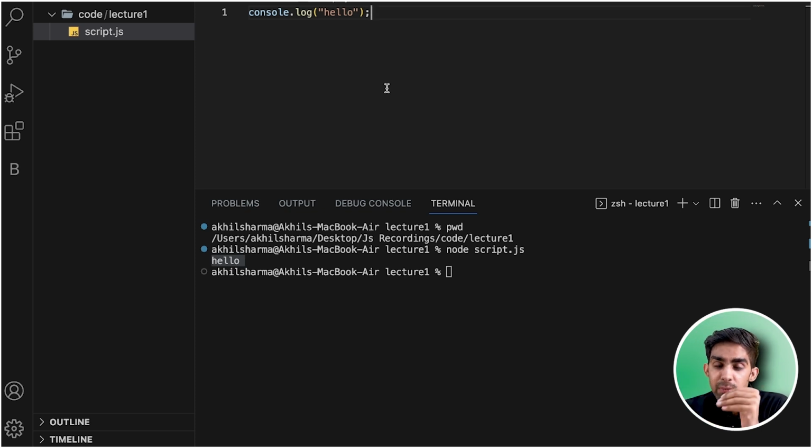Same in JavaScript: if you want to show something on the output, we need to use console.log. Obviously, Java and JavaScript are totally different languages. We can understand it like gulab and gulab jamun.